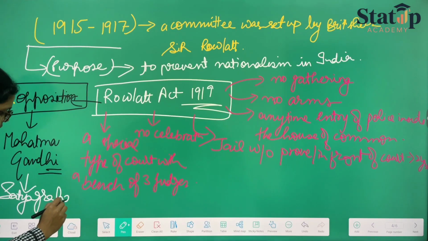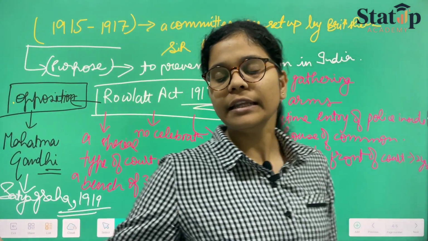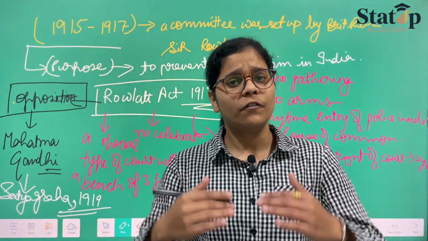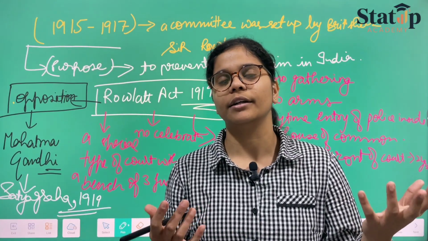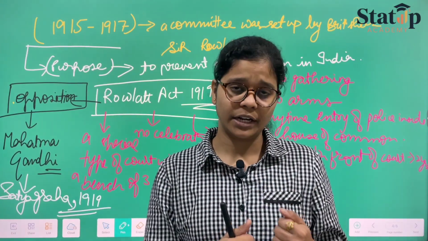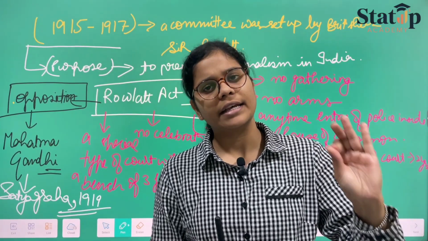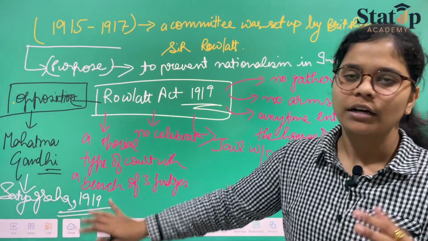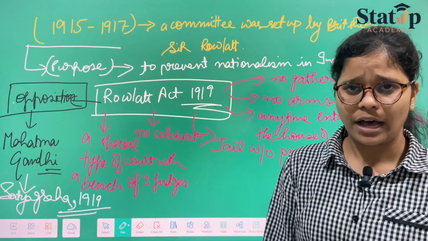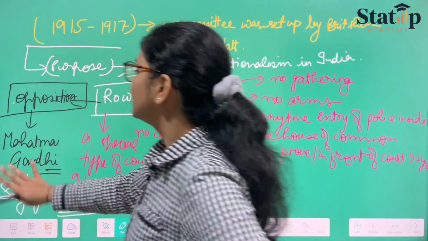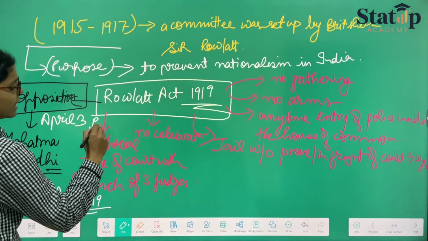The Satyagraha movement was launched by Mahatma Gandhi ji in the year 1919, which said that we would be holding hartals and protests in order to fight, but we will follow the rule of non-violence against the British. So that was the basic idea of Mahatma Gandhi in starting the Satyagraha movement. And this was launched on April 3rd, 1919.